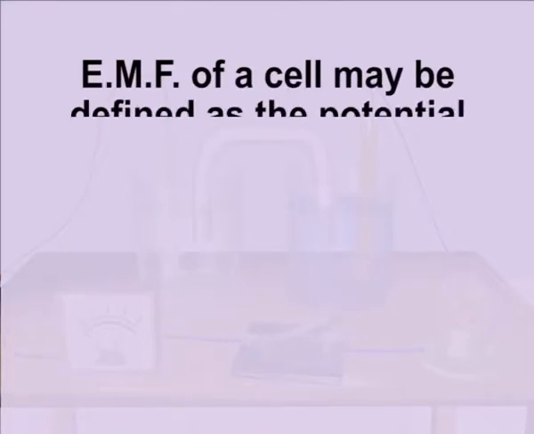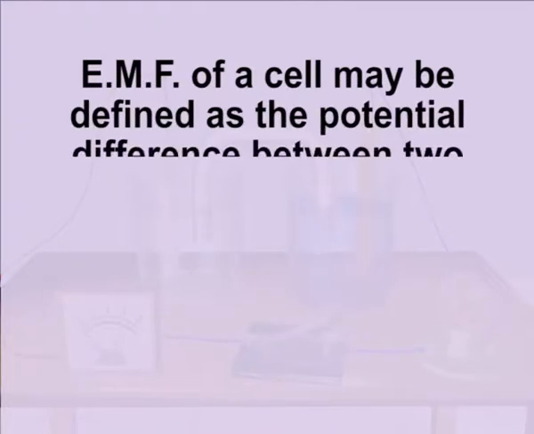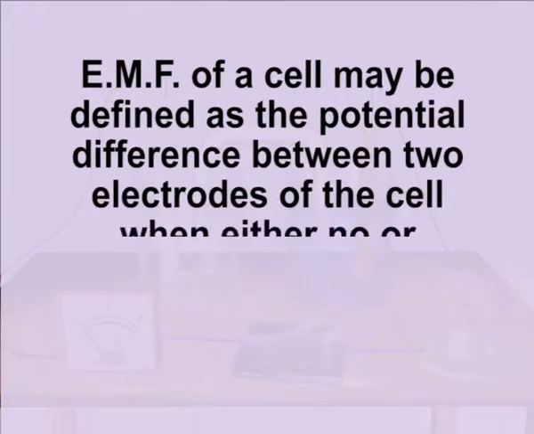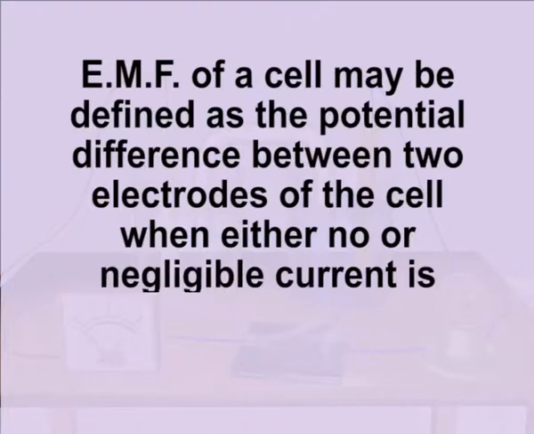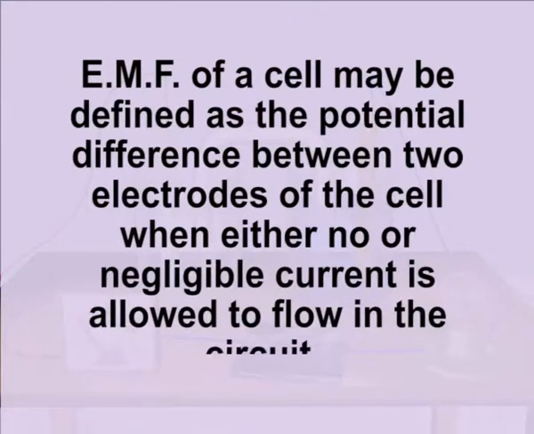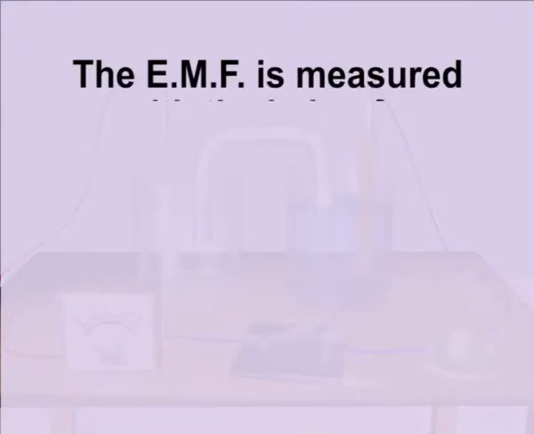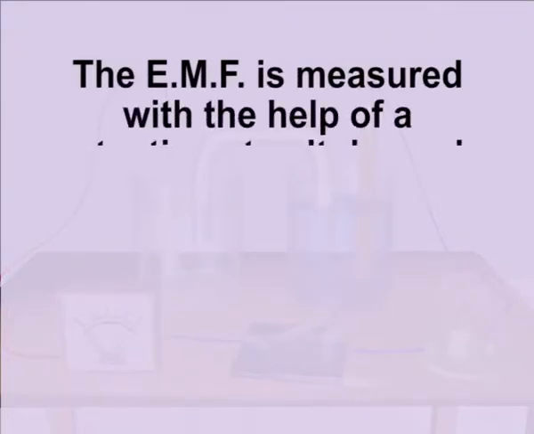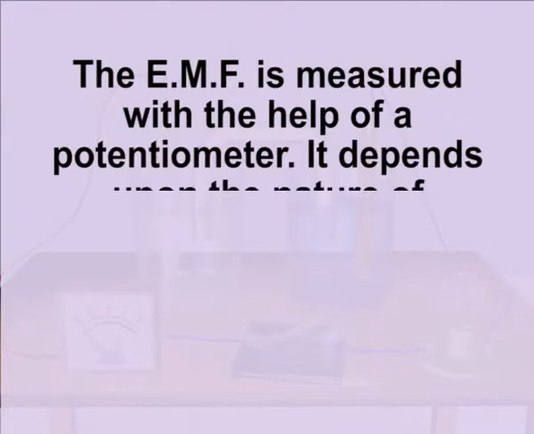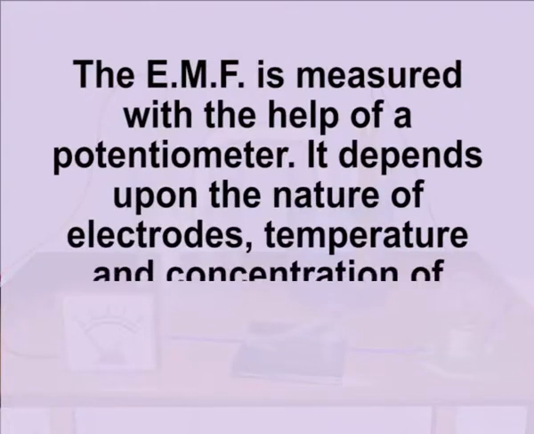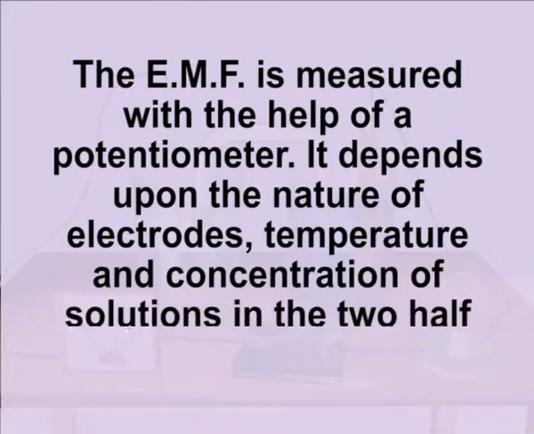EMF of a cell may be defined as the potential difference between two electrodes of the cell when either no or negligible current is allowed to flow in the circuit. The EMF is measured with the help of a potentiometer. It depends upon the nature of electrodes, temperature, and concentration of solutions in the two half cells.